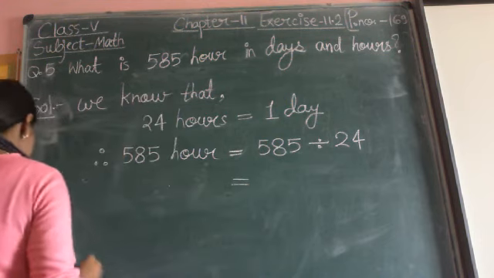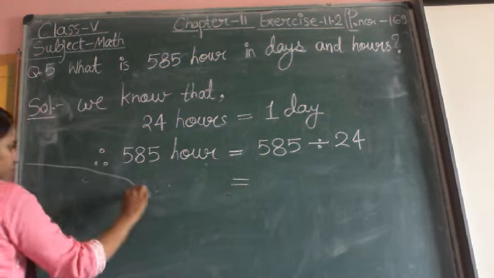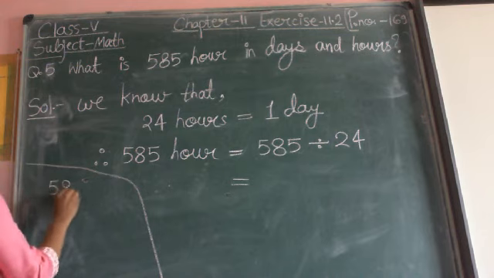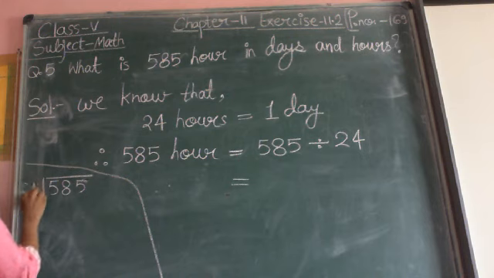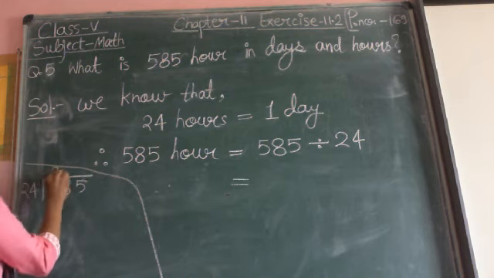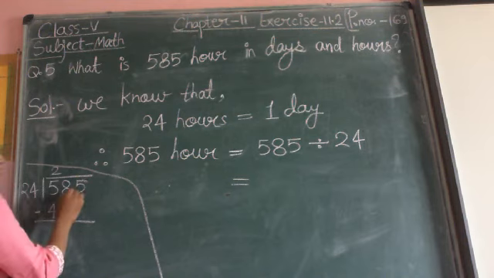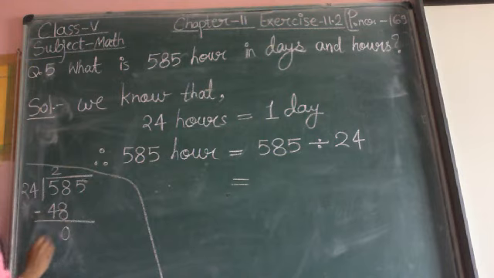Now in rough work, here I am solving the division. 585 we will divide by 24. So 24 twos are 48. If you remember the table of 24, 24 twos are 48. Now subtract 48 from 58. So 8 minus 8 is 0. 5 minus 4 is 1.